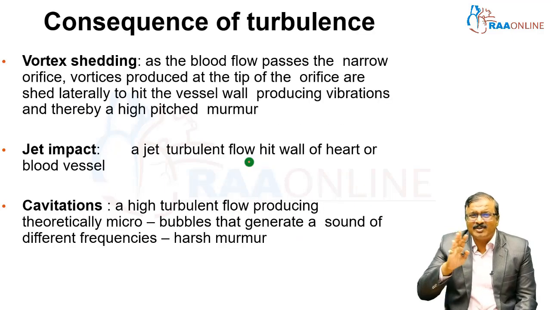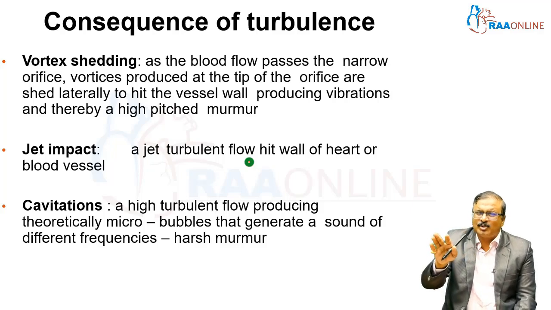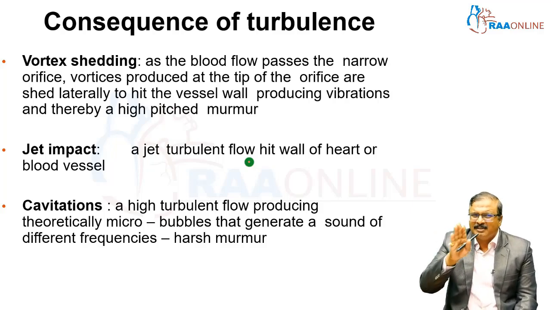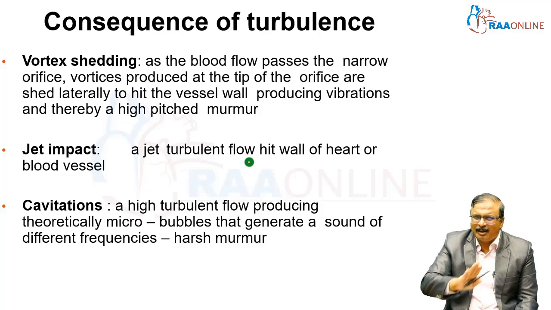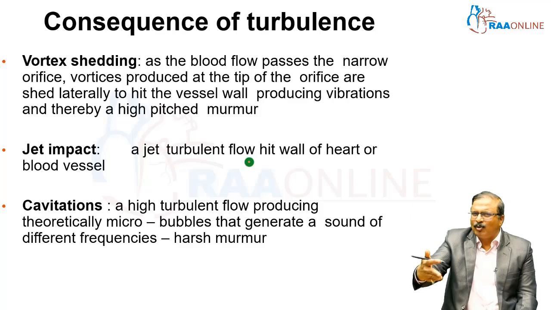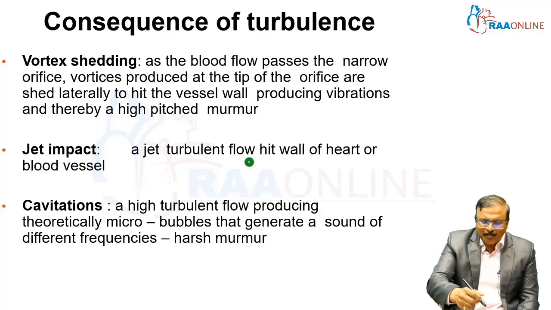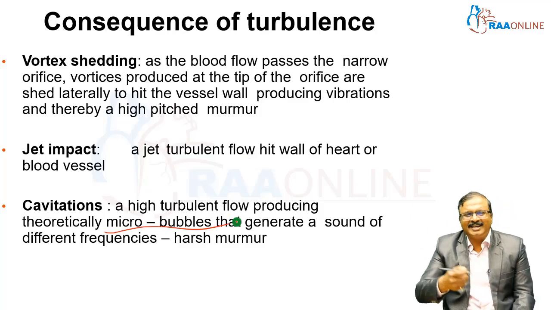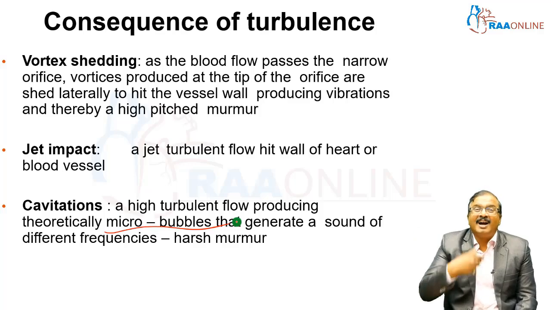What is the consequence of turbulence? Either it is vortex shedding, as the blood flow passes through a narrow orifice. I will discuss what vortex shedding theory is apart, jet impact, or cavitation. A jet of turbulent flow hits the wall of the heart or blood vessel. Cavitation is a high turbulent flow producing, theoretically, microbubbles that generate a sound of different frequency, causing a harsh murmur.